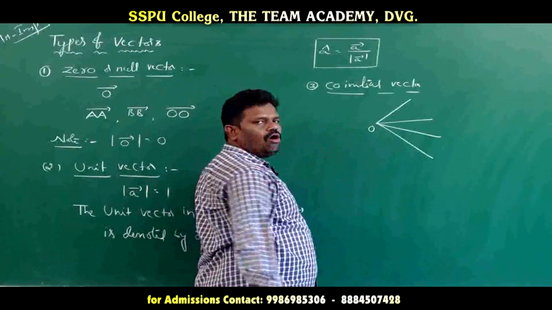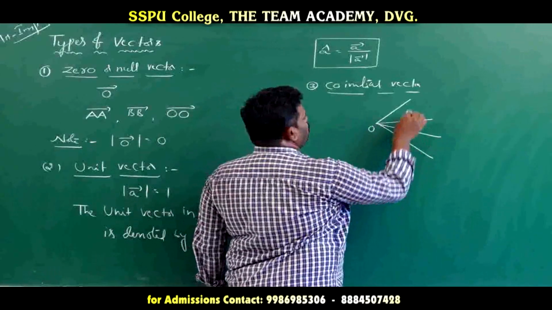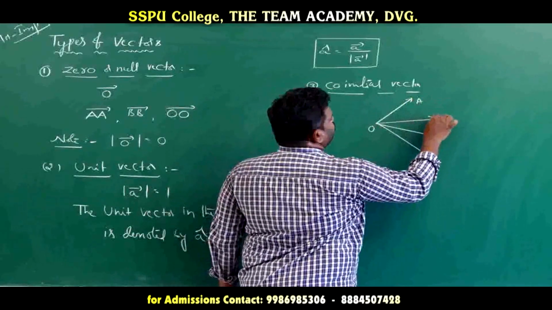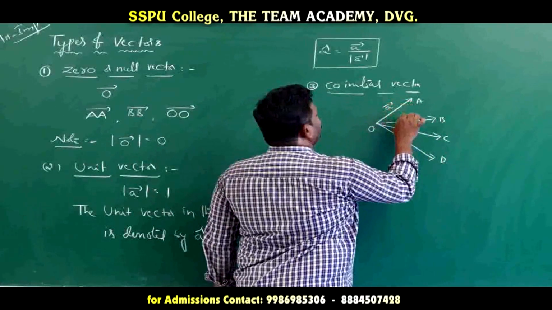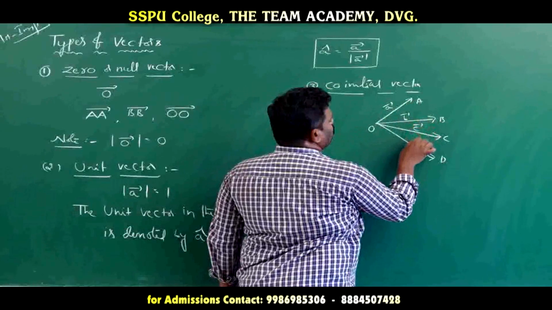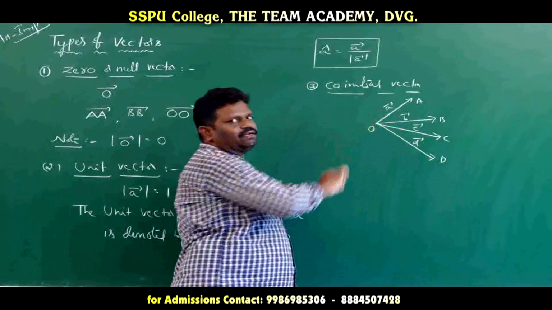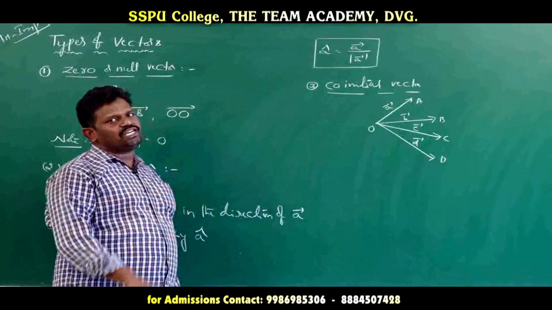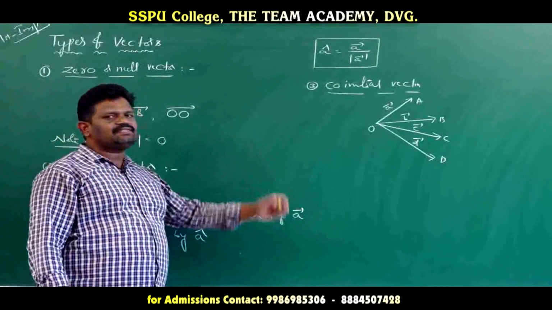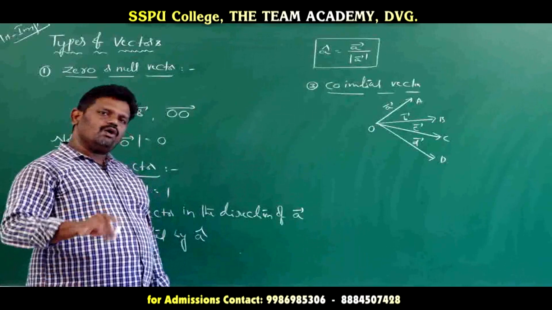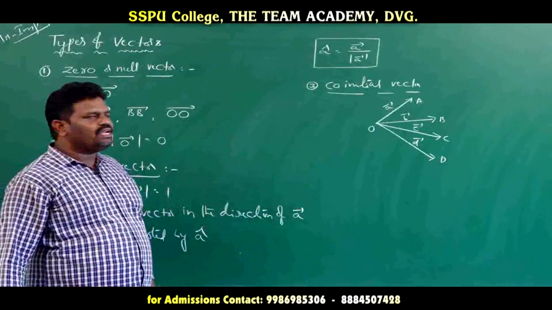Suppose this is the origin, a fixed initial point. Now if we take vector A, vector B, vector C, vector D, all these vectors are said to be co-initial vectors, because they all have the same initial point, the origin O. So that is the co-initial vector.